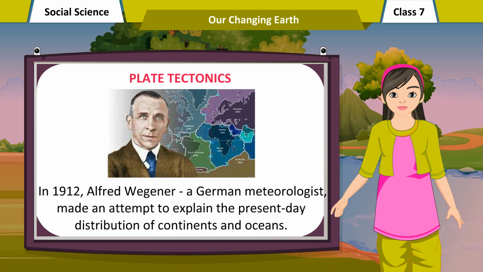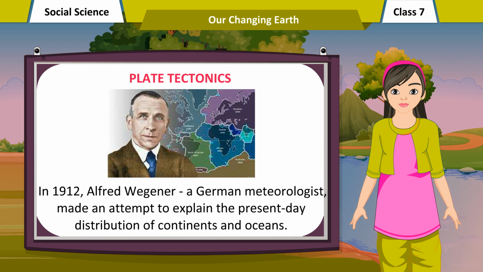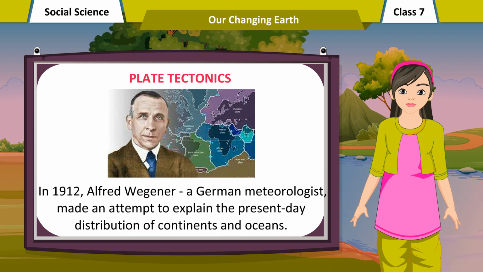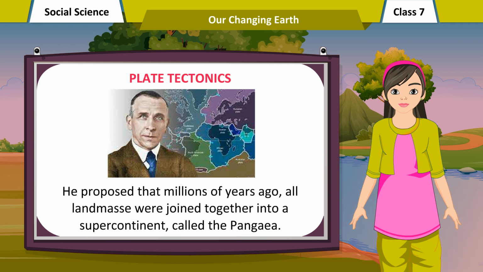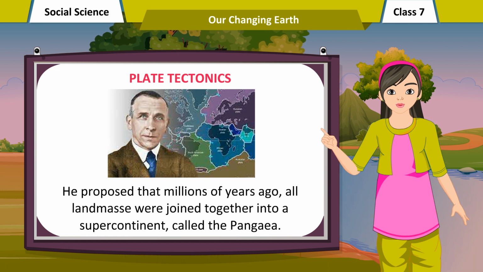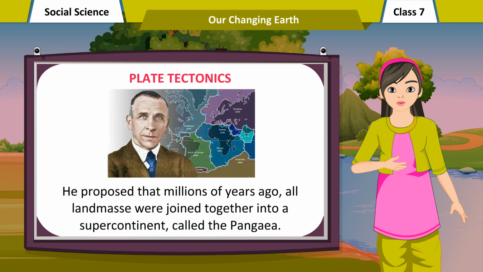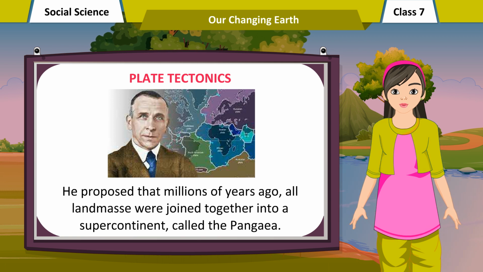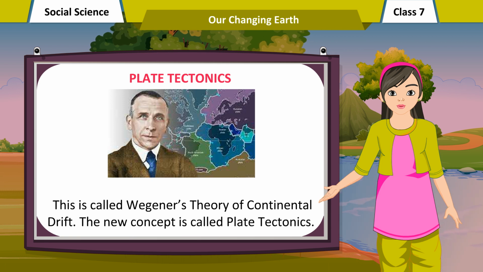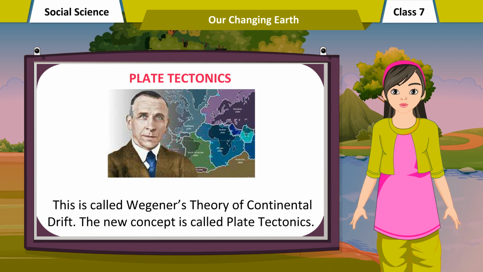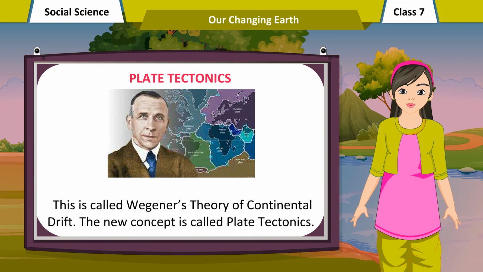In 1912, Alfred Wegener, a German meteorologist, made an attempt to explain the present-day distribution of continents and oceans. He proposed that millions of years ago, all landmasses were joined together into a supercontinent, called Pangaea. This is called Wegener's theory of continental drift. The new concept is called plate tectonics.